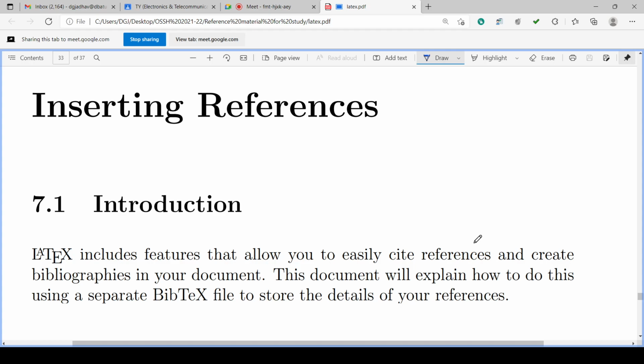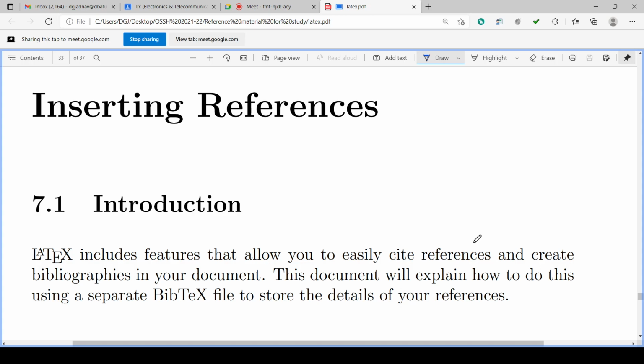So references are required in the documents which are like reports, etc. References are at the end of the report, but we can refer to them in the document by labeling. So maybe in the first paragraph of the first chapter you are referring to reference number 1.